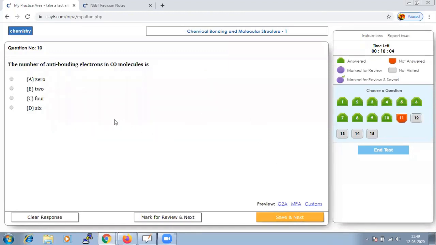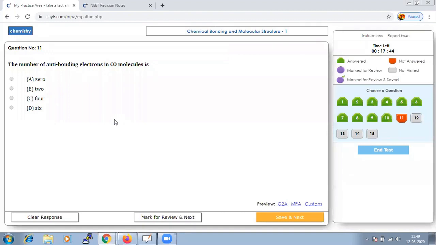The number of anti-bonding electrons in CO. They are asking about carbon. So according to the theory, how many anti-bonding electrons should there be?